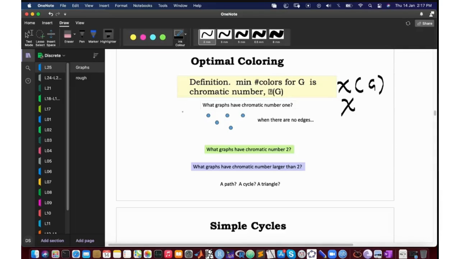So just to understand how this works, what are the graphs with chromatic number 1? These are the graphs that have no edges, because whenever you have an edge, you will have to use 2 colors. Okay, so every graph which does not contain any edges is 1-colorable. So the only graph with chromatic number 1 is a graph without any edges. Similarly, now the question is, what sort of graphs are 2-colorable, and then what sort of graphs are 3-colorable, and so on. Okay, and what happens in the case of path, cycle, and triangle.